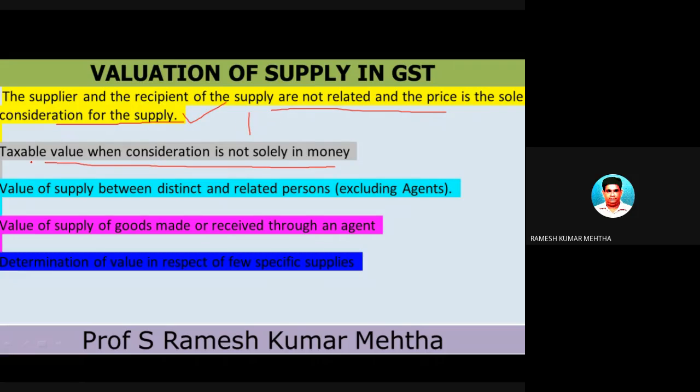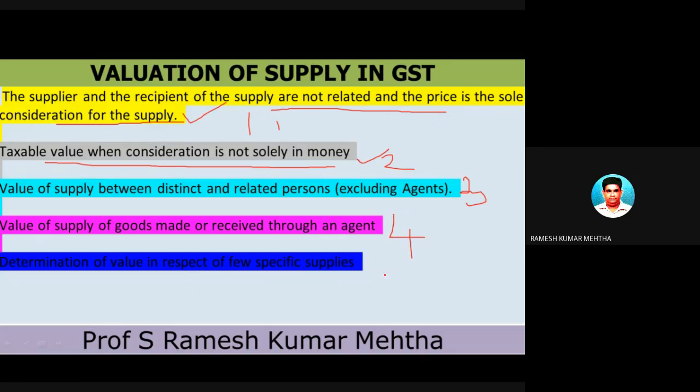Situation two is taxable supply when consideration is not solely in money. Okay, we'll talk about this one. You can expect questions for sure under heading one and heading two. Number three, when the value of supply is between distinct and related persons, excluding agents. And number four, valuation of supply of goods made or received through an agent.